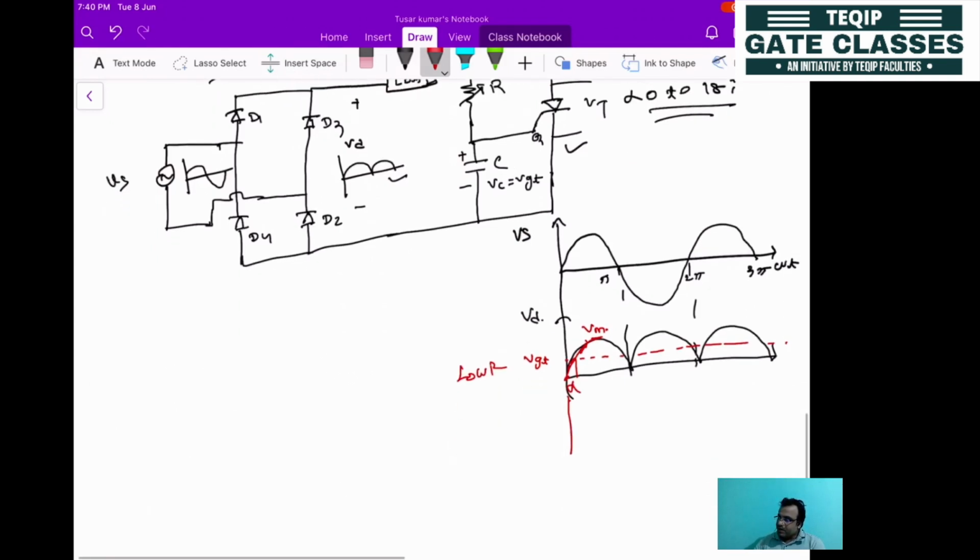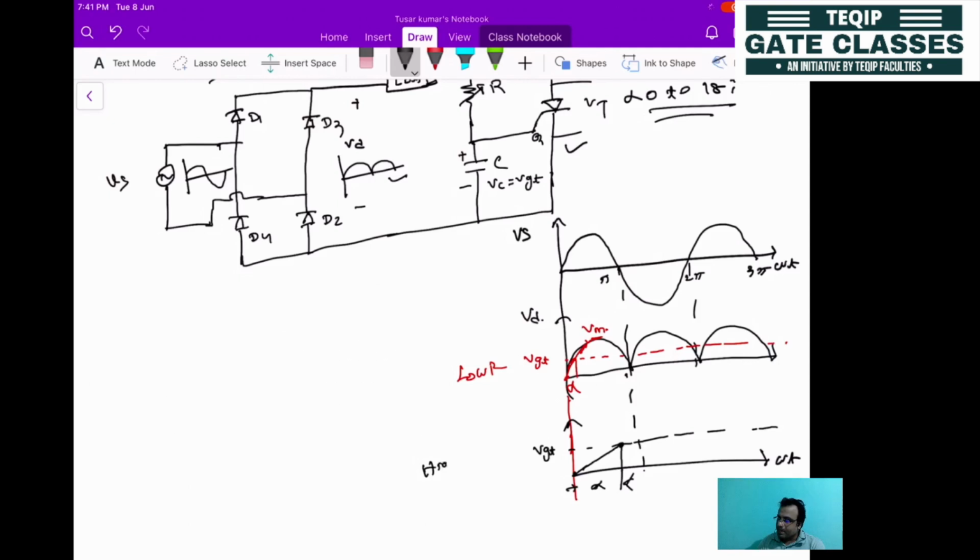Now what will happen if it is a high value of R? How will it look? It will start from 0, but if it is a high value of R, the capacitor may not follow the same path. So if this is your VGT, it will reach VGT at some instant here. So this one will now be the new alpha for a high value of R.